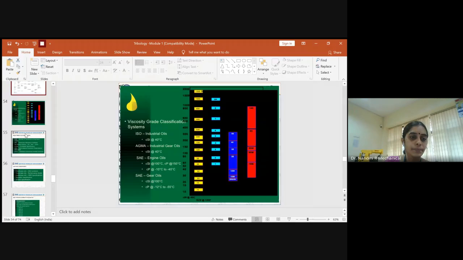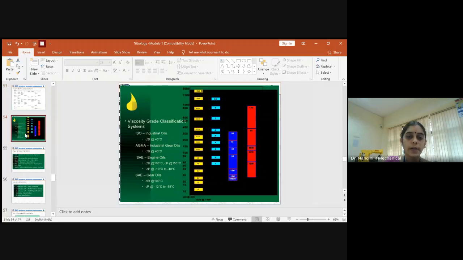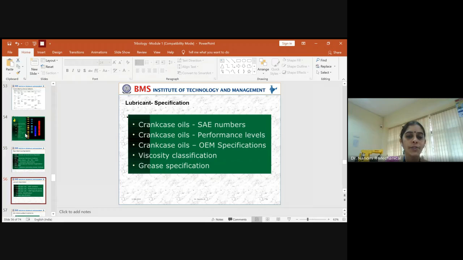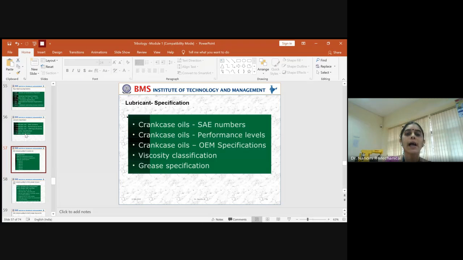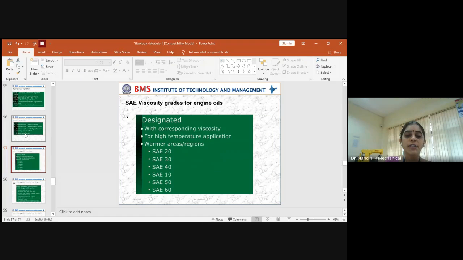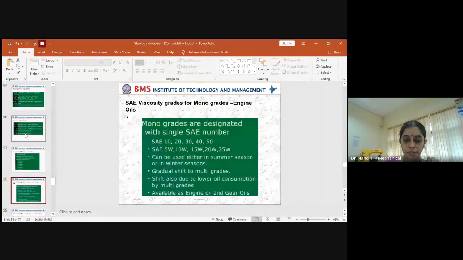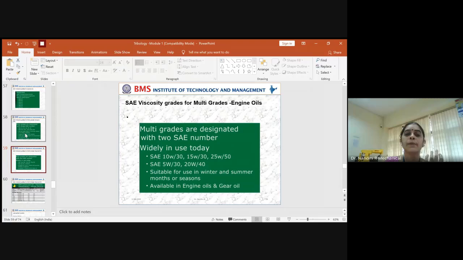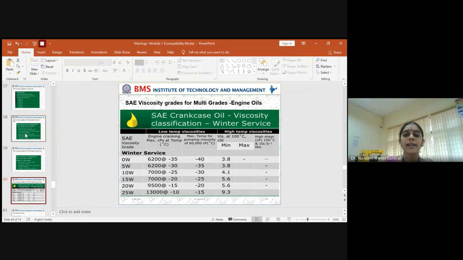SAE, AGMA, ISO, the common ones. Apart from that, you have viscosity-based classification and grease-based classifications, and you have the designations of SAE numbers across room temperature, as well as monogrades and multigrades for the higher temperature regions. And just an example to show how the classification is done in the grades related to viscosity.